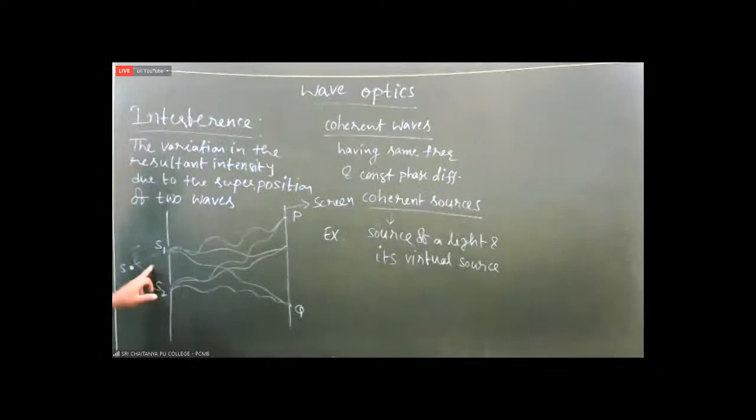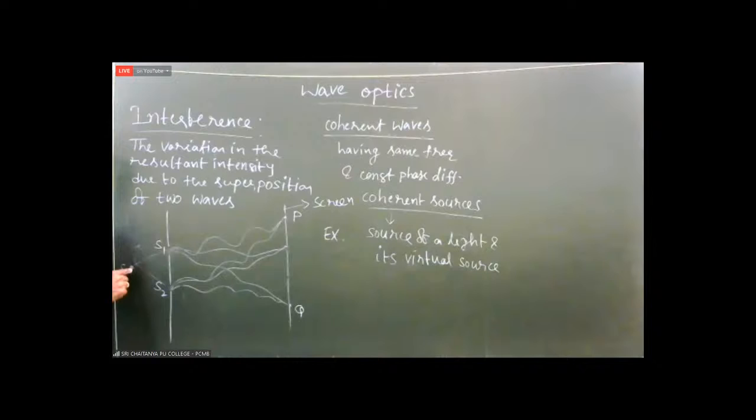So, for example, here S is the real source of light. That means you can put an electric bulb or lamp, anything. If it is an electric bulb, in front of this bulb we have taken a cardboard sheet. In the cardboard sheet we made small holes.